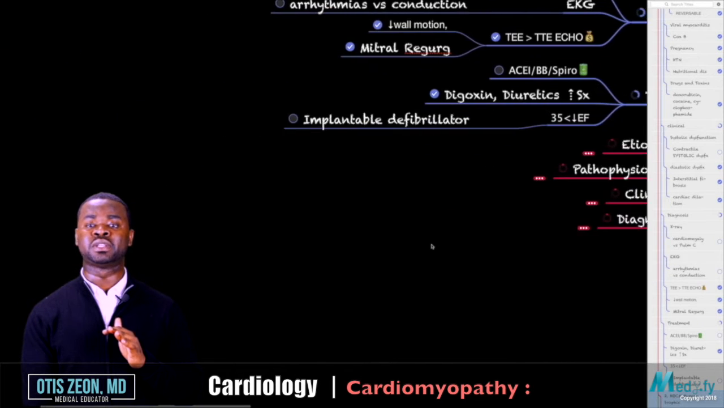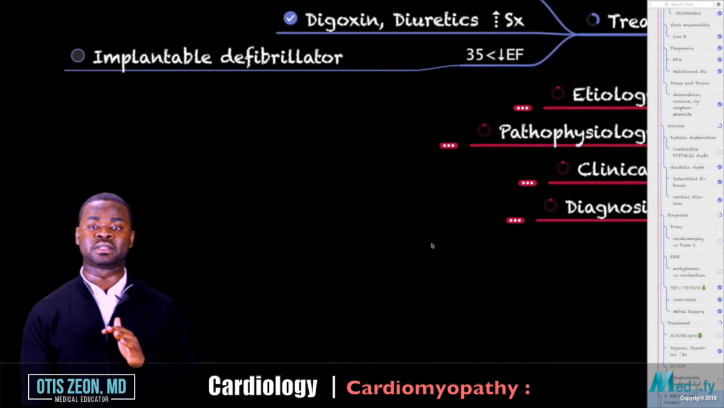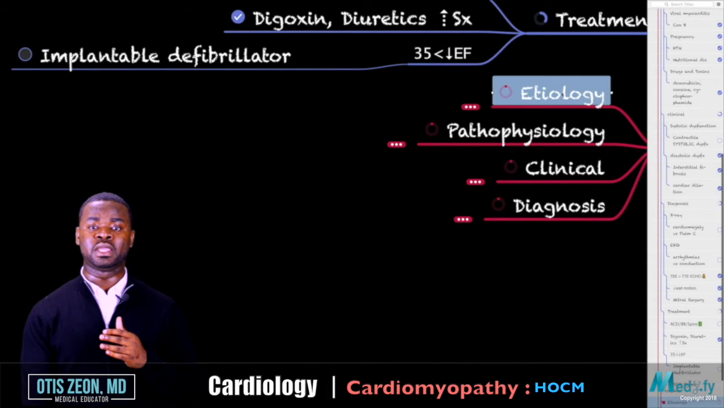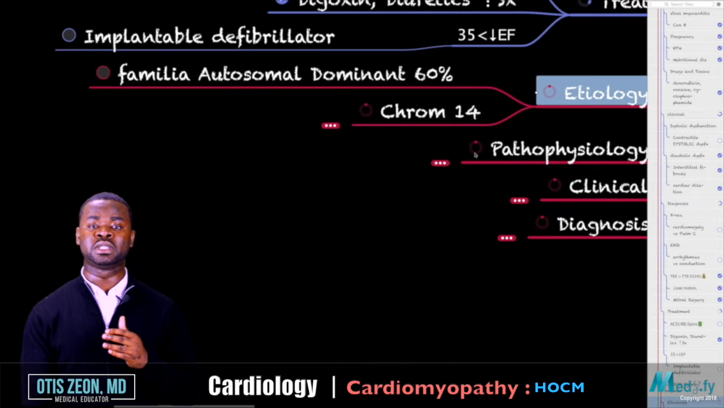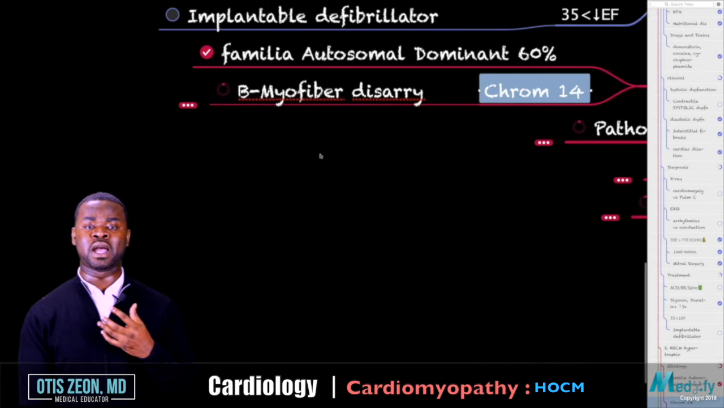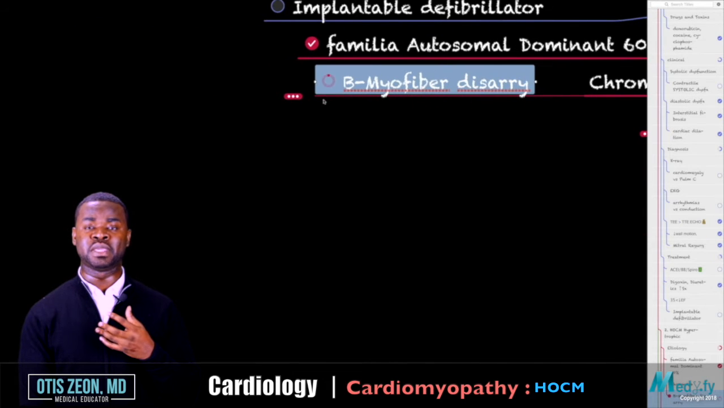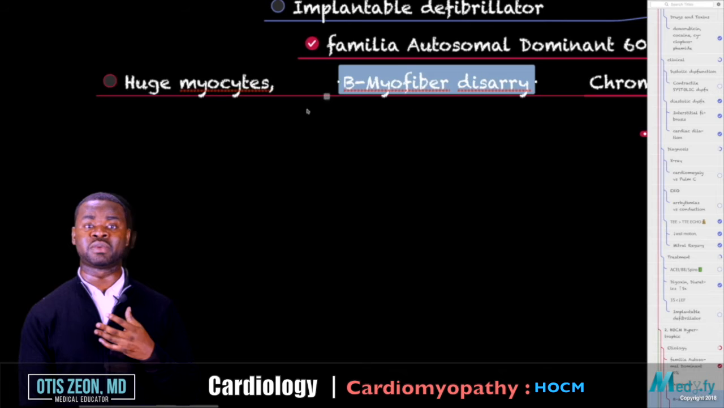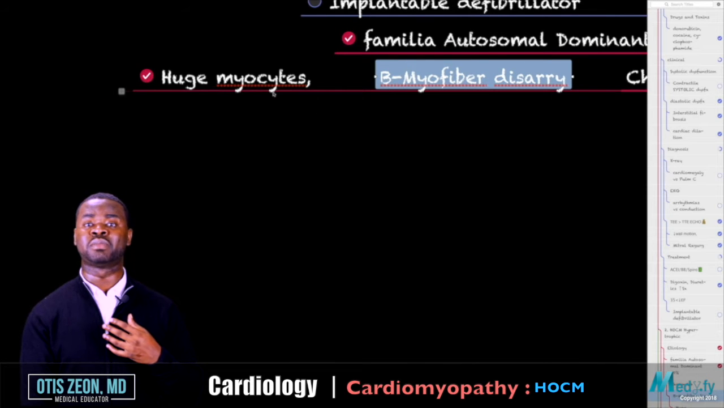This is HOCM, hypertrophic cardiomyopathy. Essentially, the definition is in the name. The individual has a hypertrophic heart. The etiology in this case is mostly autosomal dominant in 60% of the cases. It's due to a defect on chromosome 14. The individual will have very large myofibers, which will be in complete disarray. So the person may have very, very huge myocytes.